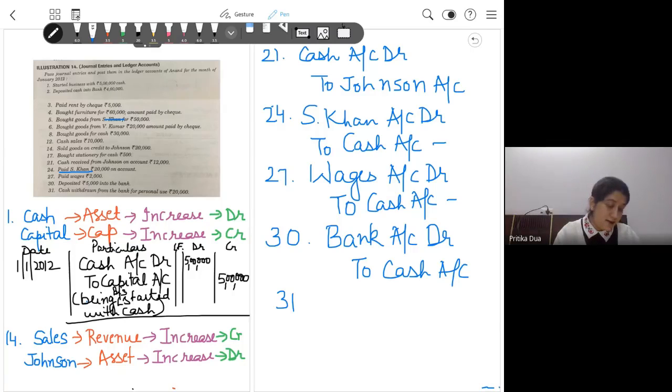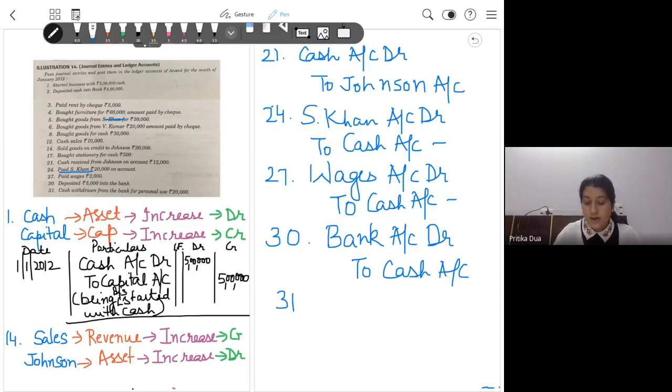So the last entry says cash withdrawn from bank for personal use is rupees 20,000. When the owner withdraws money for personal use, it is known as drawings, and drawings are adjusted from the capital. This amount has been withdrawn from bank. Drawings account is also a personal account.